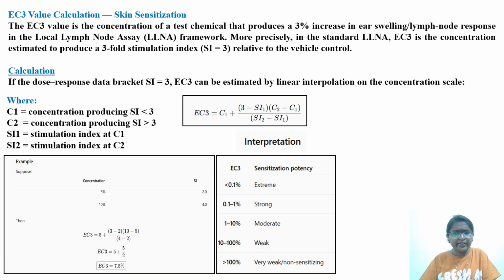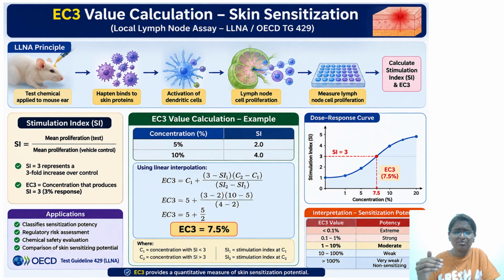So pause the video and go through this EC3 value, which is a measurement for determining skin sensitization: the concentration of the test chemical that produces a 3% increase in ear swelling or lymph node response. Regarding skin sensitization, I have given that assay on my channel; I'll give the link in the description.